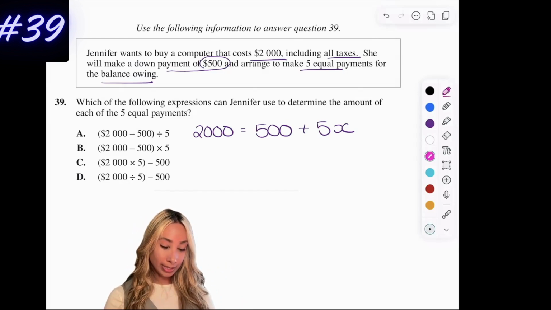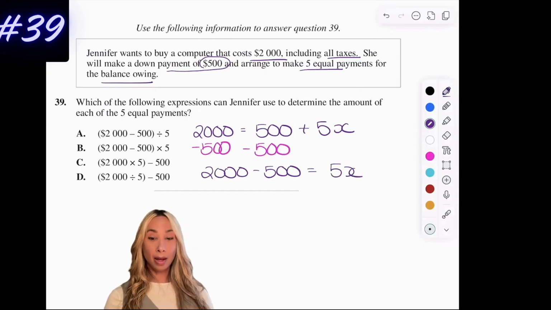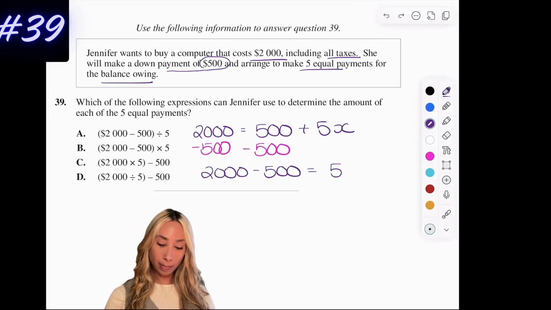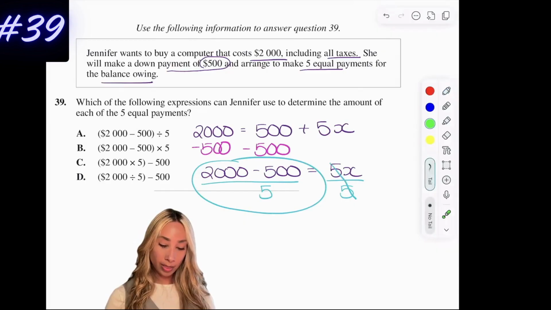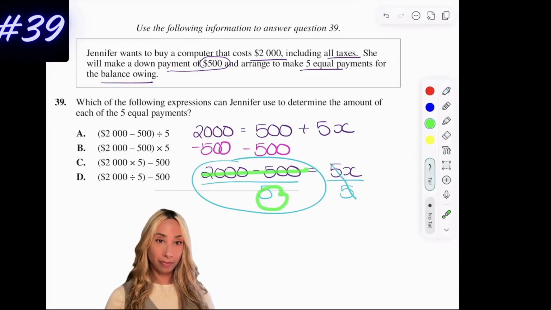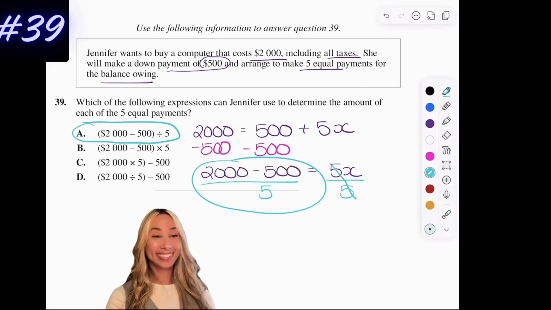If my goal is to get X alone, I'm going to want to minus 500 from both sides. I'm going to rewrite that. Now X is being multiplied by 5, so to get that alone, I'm going to divide both sides by 5. That's going to cross off my X, leaving me with something that looks like this. I'm looking for these two numbers subtracted, divided by 5. The only one that's really fitting that is option A.